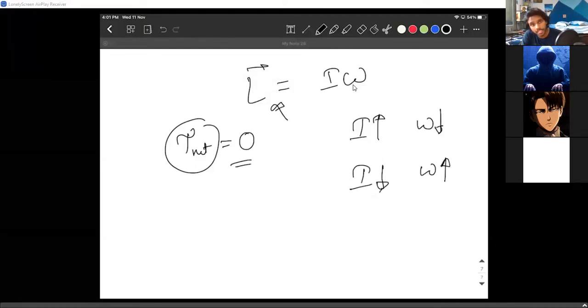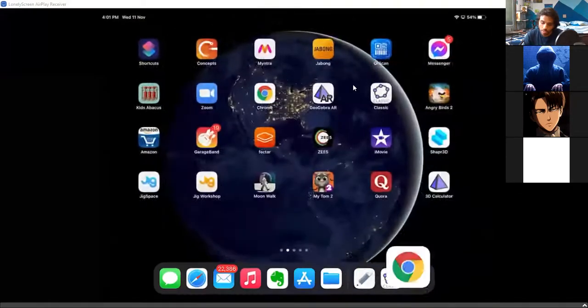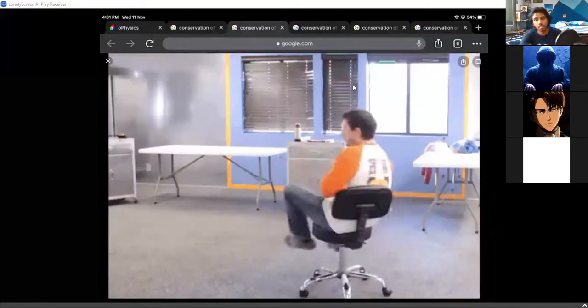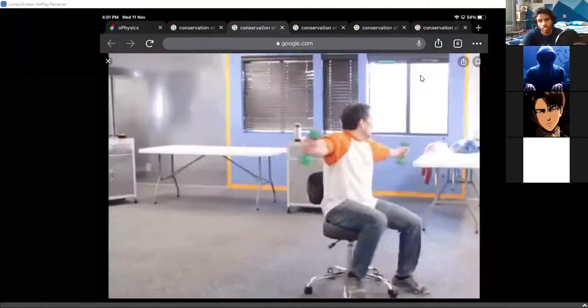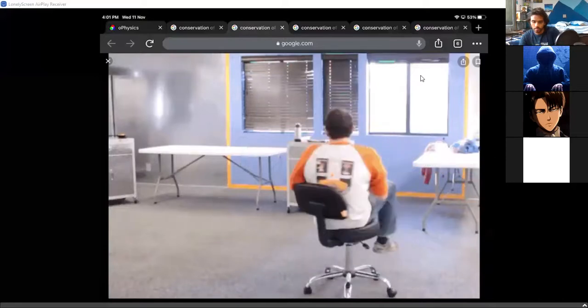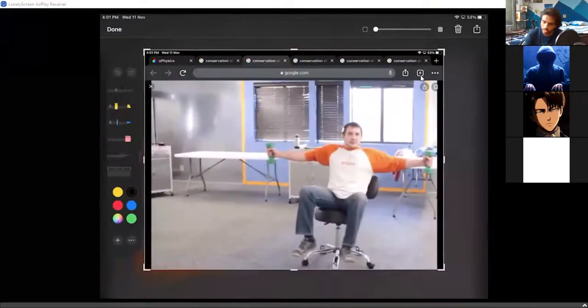Now, what's the best example that we can come up with in this situation? Obviously, this. What exactly is happening when the man is stretching his arms, and what exactly is happening when the man is compressing his arms? So let me take a screenshot there. Did I get it? Yes, I got it. So this is the axis of rotation.